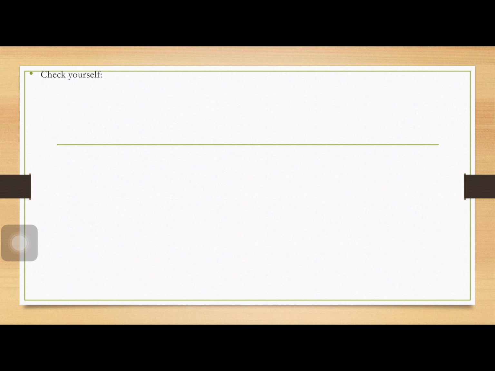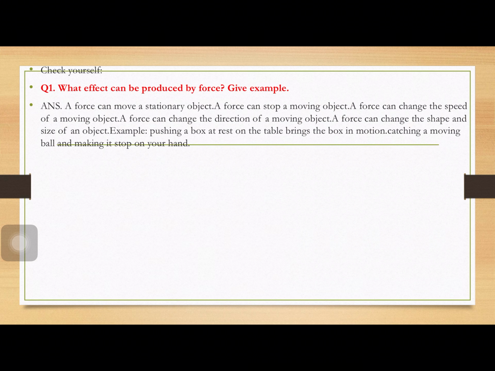Let's see the question answers. What effect can be produced by force? Give examples. A force can move a stationary object. A force can stop a moving object. A force can change the speed of a moving object. A force can change the direction of a moving object. It can change the shape and size. These are the different actions which can be done with the help of a force. Examples: pushing a box at rest on the table brings the box in motion, catching a moving ball and making it stop.